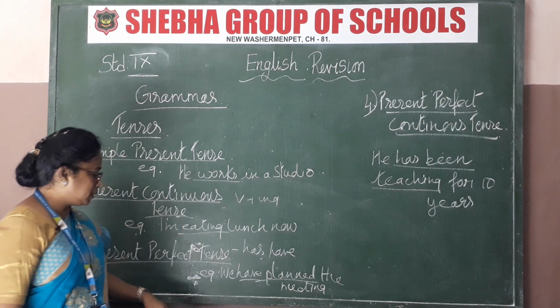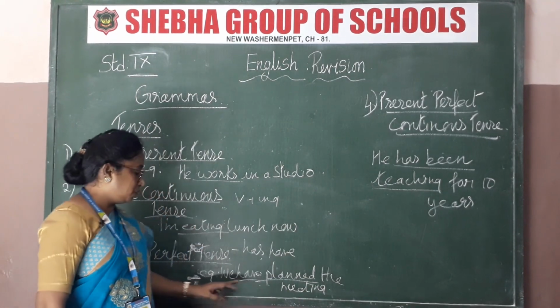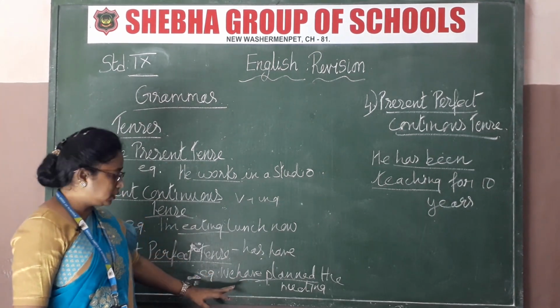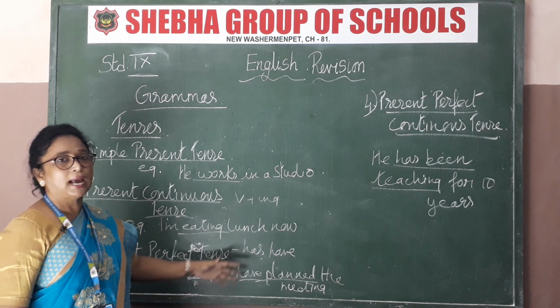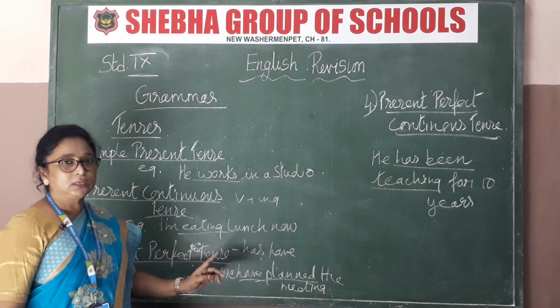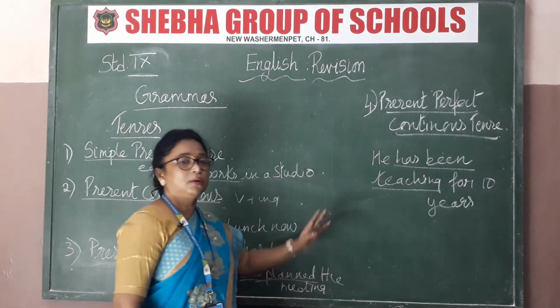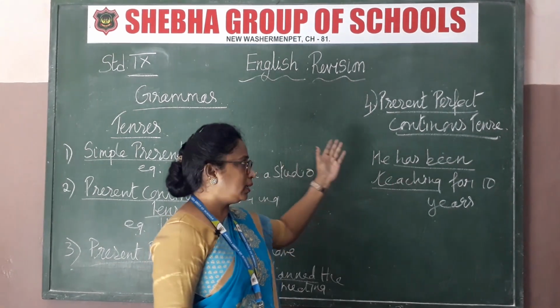Okay, now example is given. We have planned the meeting. Okay, we have planned the meeting. So we is plural. So for that we use have. Okay, if there is single, for example he has, she has, like that. So singular means has, plural means we have planned the meeting. Now got this now? Now another one is present perfect continuous tense.